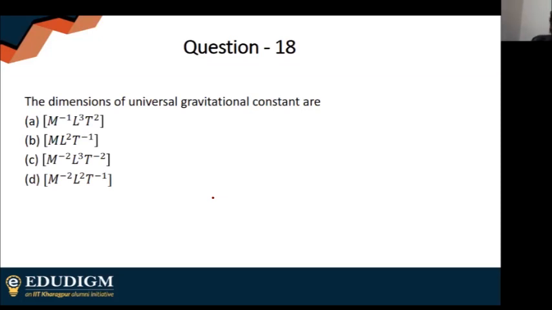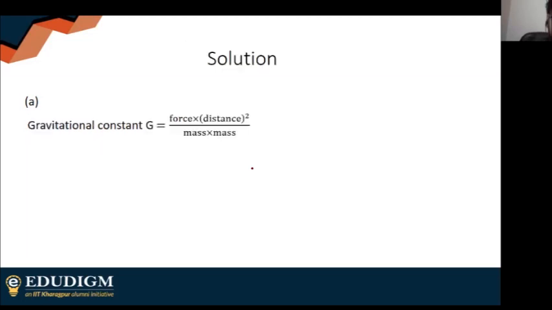The dimensions of, I think I'm just going to skip this. Dimensions of universal gravitational constant. We already know the answer. So I'm just going to skip this. Just for fun, just give me the answer, the fastest one. What is the answer? First one to give the answer. Shreya Sarkar says it is C. So Shreya, yes, it is indeed C. Sorry, D.